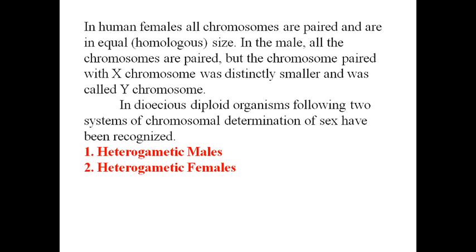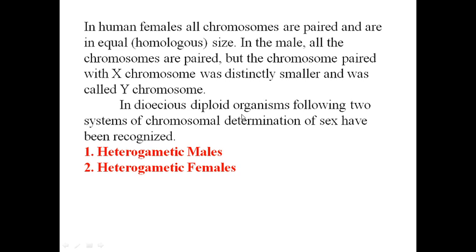Out of 23 pairs, 22 are pairs of autosomes, and 1 is a sex chromosome pair. So in the sex chromosome pair, females have 2 X chromosomes. So all these chromosomes are homologous, of equal size. But in case of male, all the chromosomes are paired, but the chromosome paired with the X chromosome, that is the sex chromosome pair, was distinctly smaller and was called the Y chromosome. So size wise, in males, in the sex chromosome pair the X chromosome is bigger and the Y chromosome is smaller.